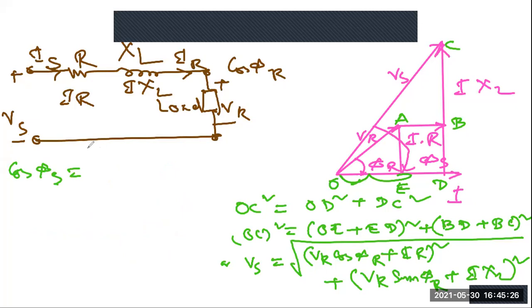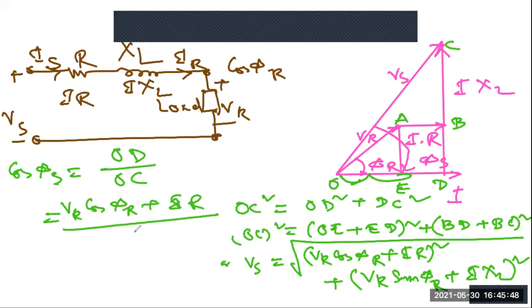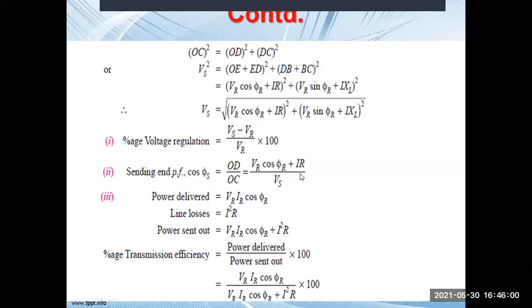Anyone can tell? This is phi s. So cos phi s will be OD by OC. What is OD? OD is VR cos phi r plus IR. And OC is VS. So that is basically cos phi s. Yes or no? Yes, sir. The same thing we have written here.